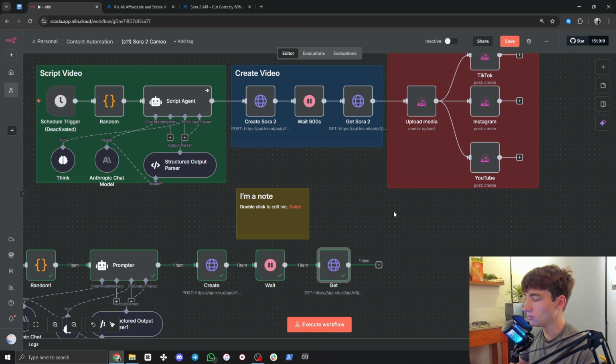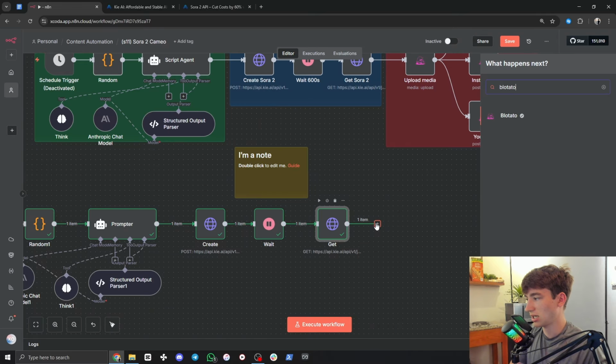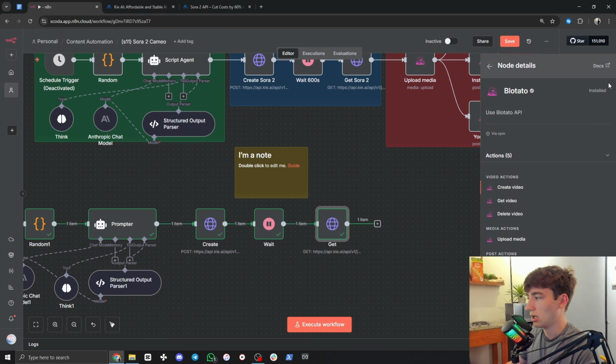Okay. Now, finally, we need to add Blotato. So we're going to hit plus. We're going to search for Blotato. Click on Blotato and then click on install. Make sure that it is installed. If you're not seeing it here, at the beginning of the video I showed how to actually get this to show up in here. So just go back to the beginning and then it will show up if it's not showing up right now.